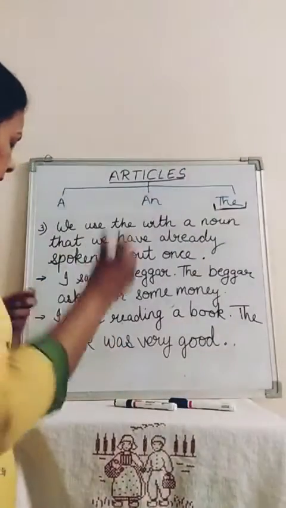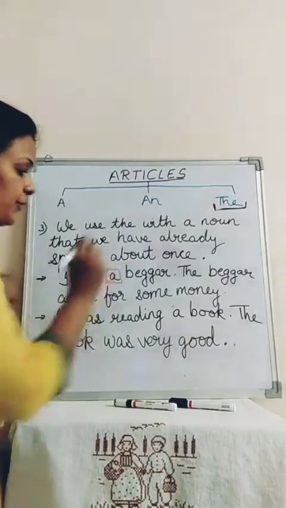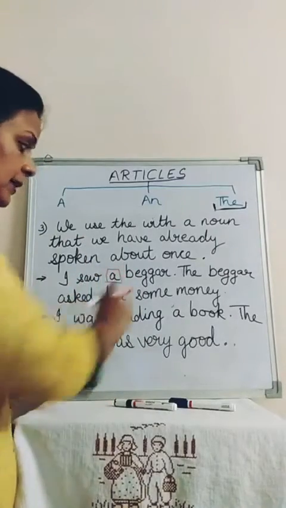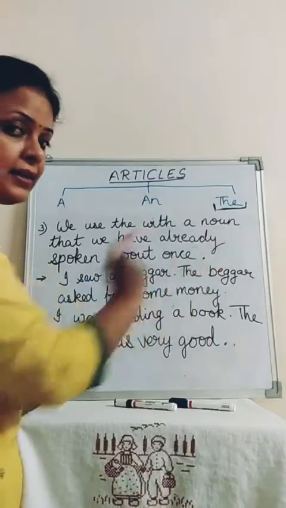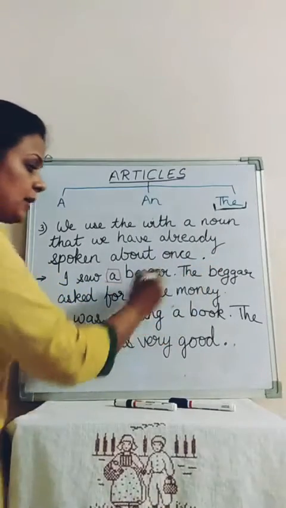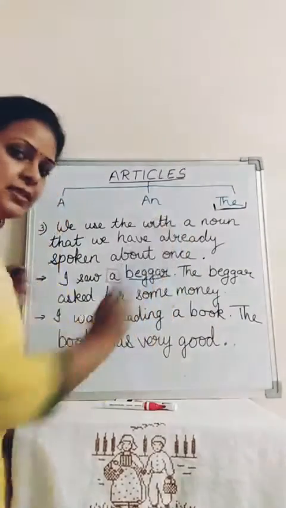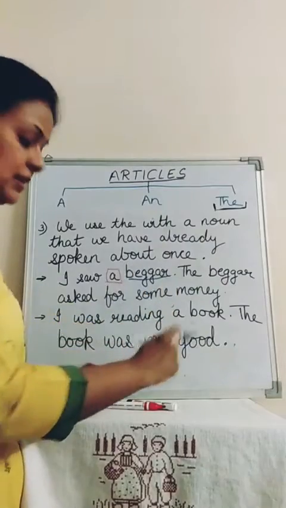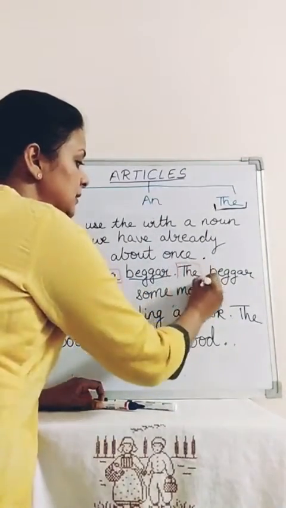Let's take the example, children. I said, I saw a beggar. If I am referring to a noun for the first time, I use a. Since the same noun, beggar, a person, is referred to again in the sentence, I have used the article the.